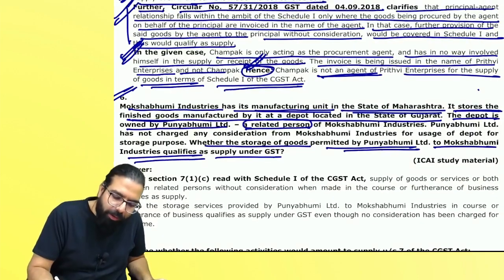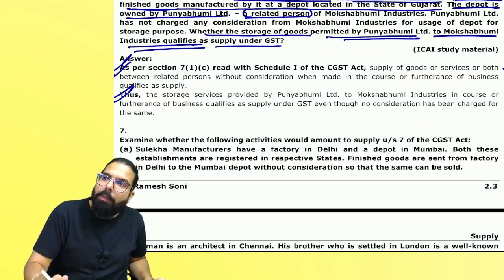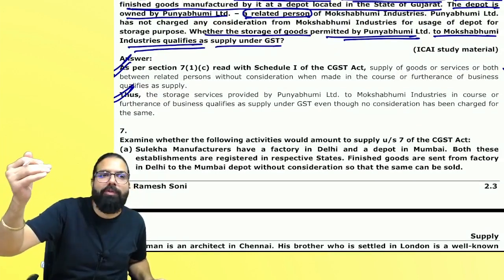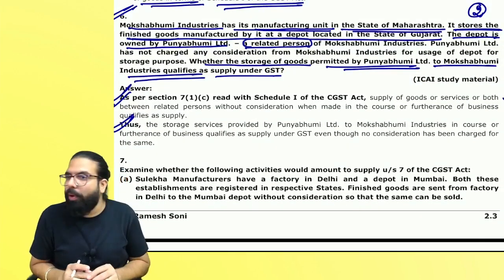Sir, if this answer was for 2 marks, you would have written 1 line of this and 1 line of this. But if it was an answer of 3 marks, first you write the law, apply the law to your situation and then write the conclusion. Are we clear, everyone? Can I go ahead?